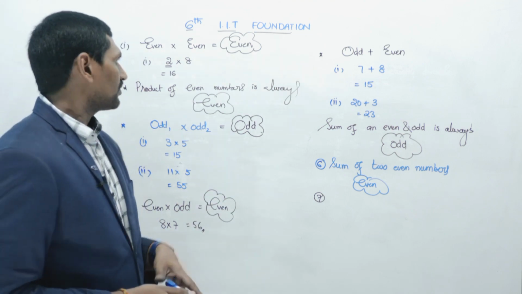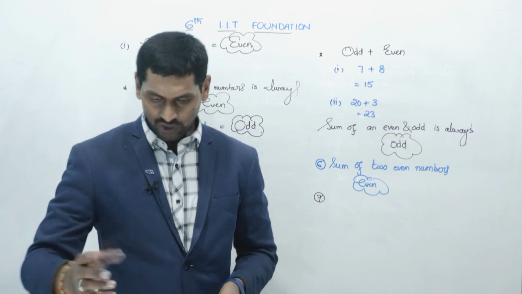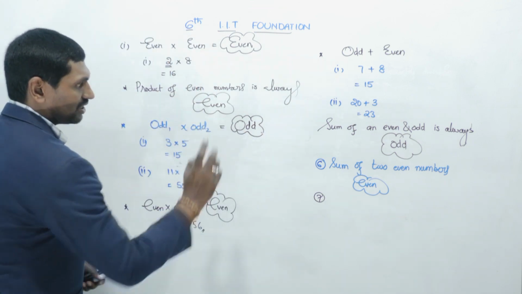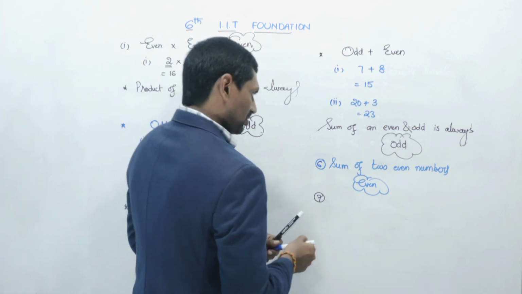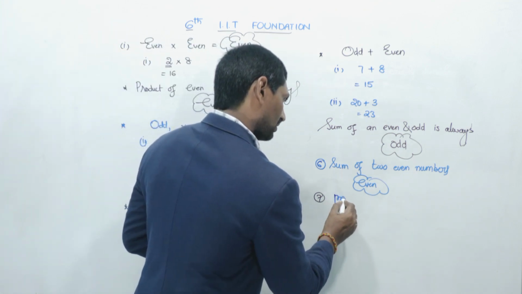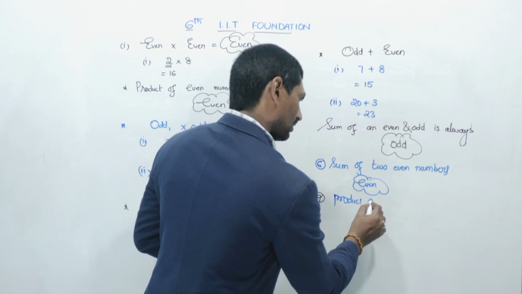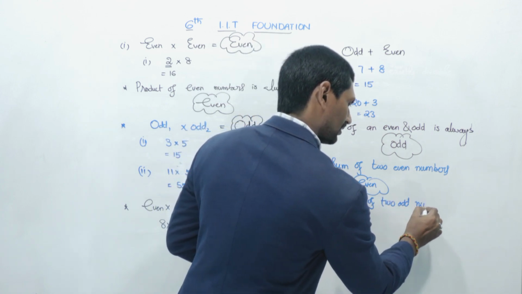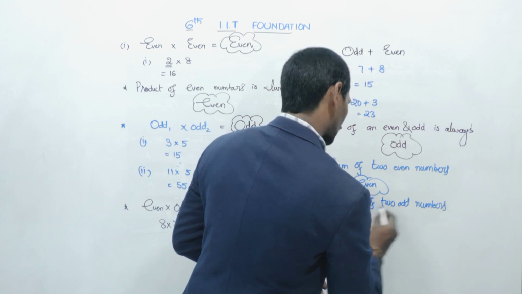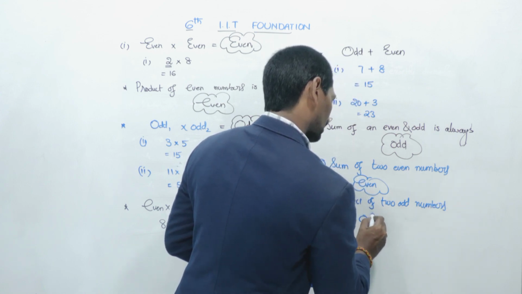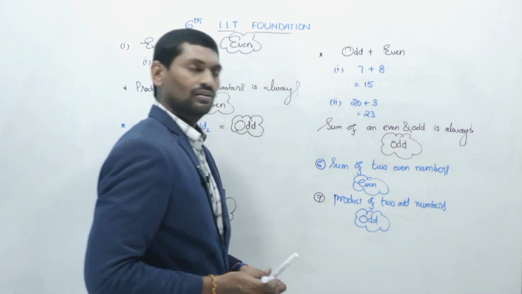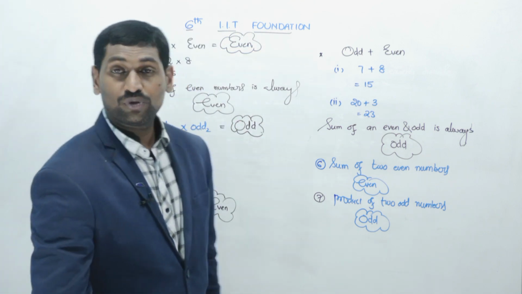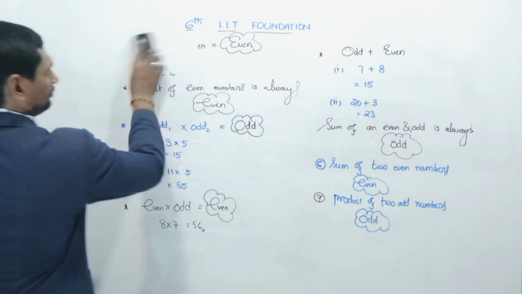Okay. So these are the three conditions. Now coming to the question, product of two odd numbers. What is the product of two odd numbers? Odd number always. So the product of two odd numbers is odd. Okay? The product of two odd numbers is odd. Now let us move on to the next question.